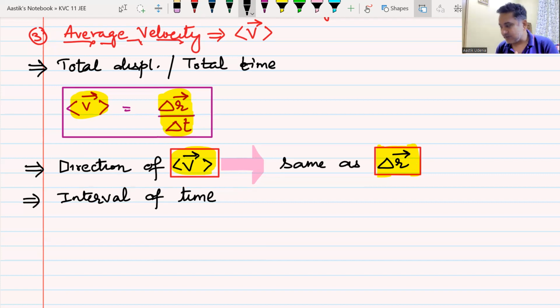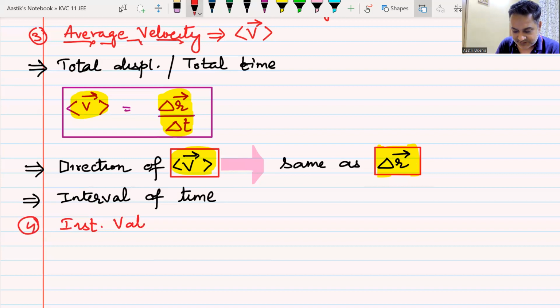Then what is the next quantity, which is not calculated over any time interval? Instantaneous velocity. And comes our last but not the least, the most important character in this movie: instantaneous velocity. Everyone wants everything instantaneous. Instant noodles, instant cash withdrawal, instant cash transfer, instant message, instant Instagram, instant velocity, instantaneous velocity, v vector.